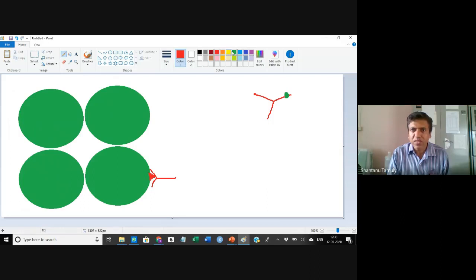Once it binds this antigen, what will happen? The toxin present in the Fc portion will go and kill the cell. This toxin will not kill these normal cells, because this antibody is not attached to the normal cell. This antibody is in contact with the tumor cell only. That is why the toxin present in the Fc portion will kill the cell. So this is what we call immunotherapy.